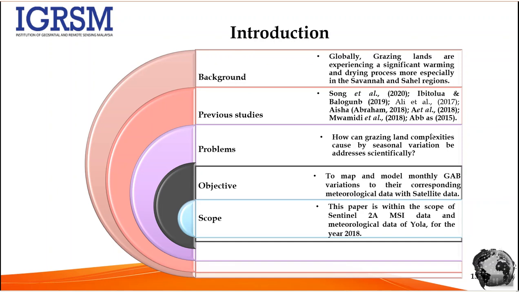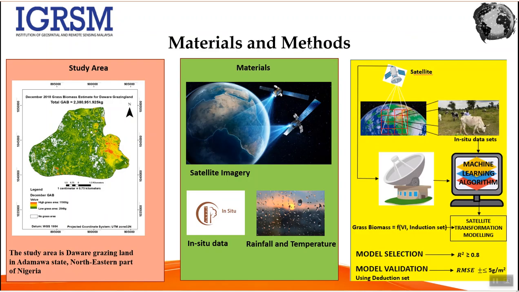There are many complexities that our grazing lands are facing, caused by variations in rainfall and temperature. Now the question is, how can we address those complexities scientifically? Therefore, the objective of this paper is to map and model monthly grass above ground biomass variations against their corresponding meteorological data with satellite data. However, this paper is within the scope of using Sentinel-2A multispectral imagery data and meteorological data of Yola for the year 2018.